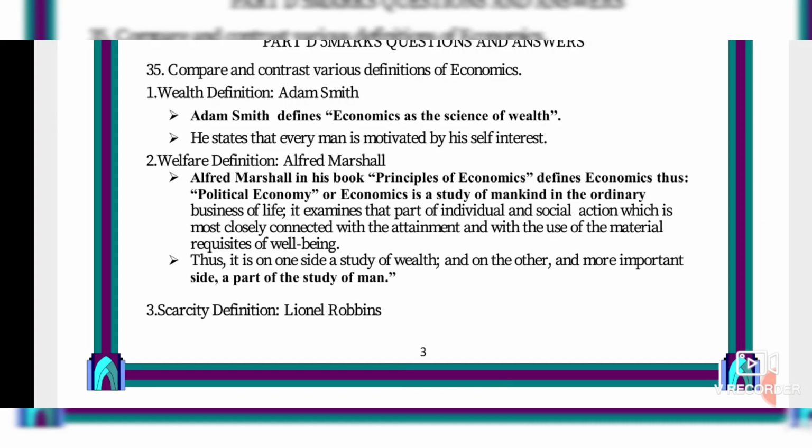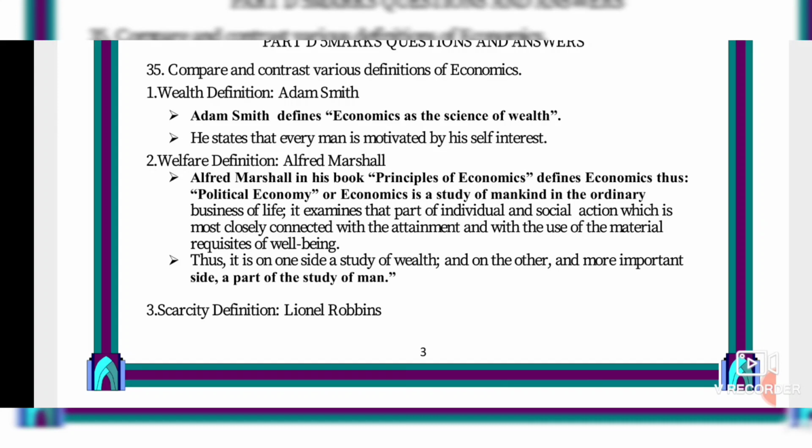First we will see that there are 4 types of definitions of economics. First one is the wealth definition by Adam Smith. So what he is telling is that Adam defines economics as the science of wealth. He is telling about the science of wealth, so it is called the wealth definition. He says that every man is motivated by his self-interest, isn't it? Each person earns money and income for what purpose? For earning more wealth.